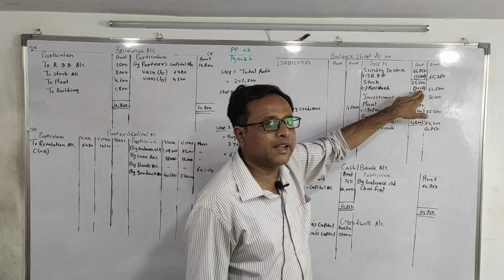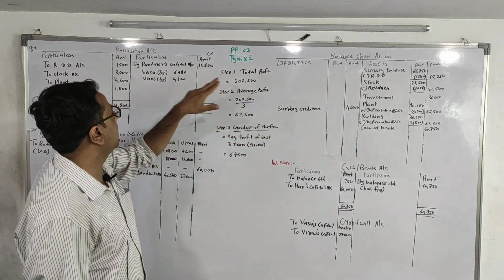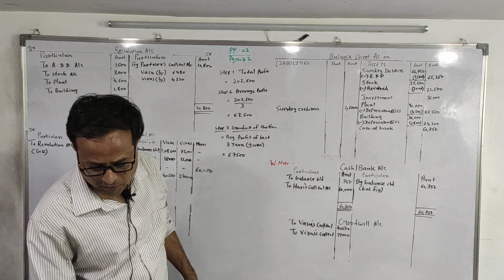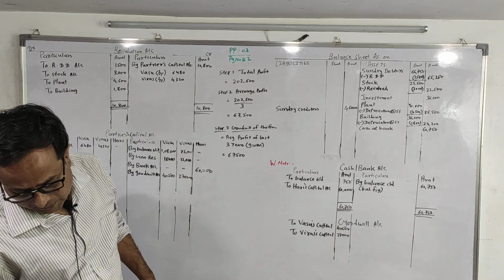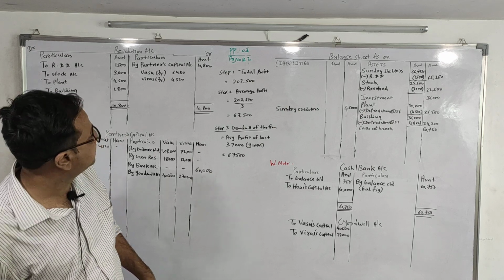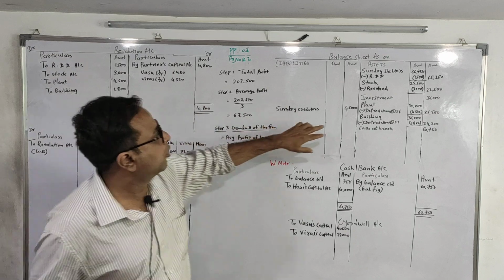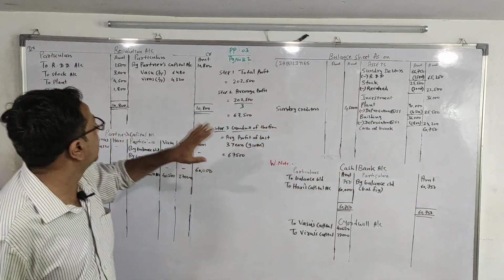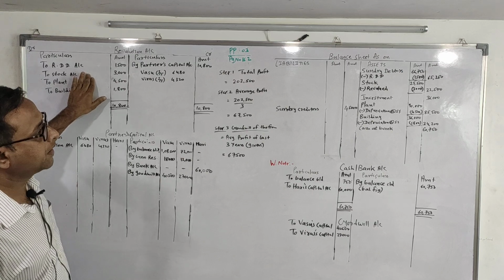Revalued will reduce by 3,000. Second effect, revaluation account debit side. And the last one is plant and building is to be depreciated by 5%. So both the plant and building will depreciate by 5%, and second effect we'll write down revaluation debit.